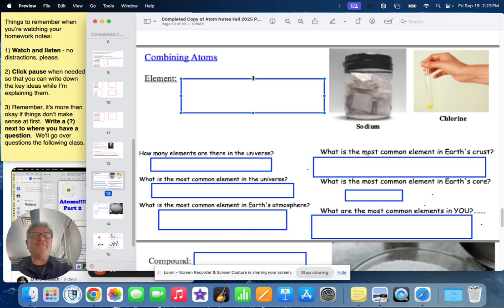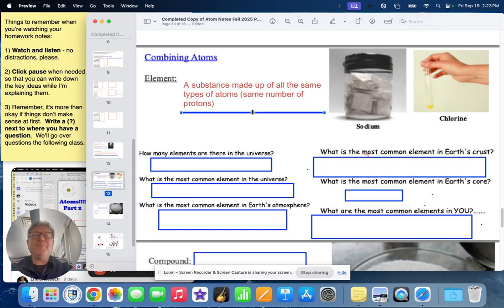So basically, you have a substance, any kind of substance, and that substance is made of all the same types of atoms. We call that an element, something that is made up of all the same types of atoms. And remember, if it's the same type of atoms, it means the same number of protons. For example, this is a piece of quartz, but it's not an element. There are different types of atoms in here. Actually, there's silicon and oxygen atoms that make quartz.